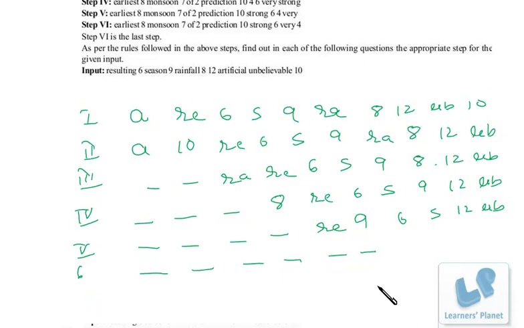Then after that, RE will be having S, right? So I shift S this side, then 6, 12, and UB, right? And after that, the next step, that is the seventh step, S6, UB will be here and 12 will be here. Okay, so you got the entire story now. So let's try the questions now.